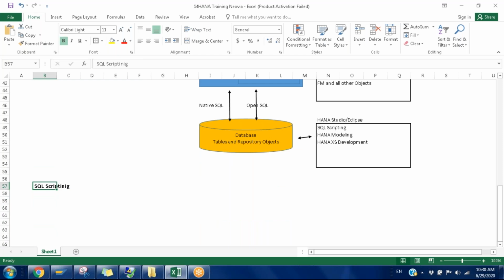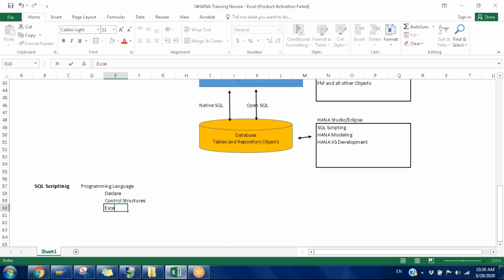SQL scripting is a semi-programming language or something. It is not having that much luxury. It's a programming language. Here we have some basic artifacts or building blocks. We can declare variables or table variables. We can write control structures like if statements, loop statements, for statements, and everything.